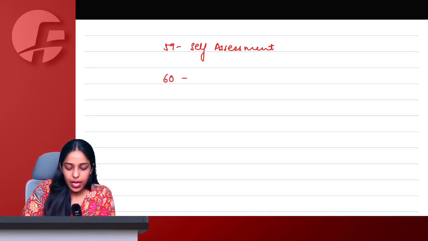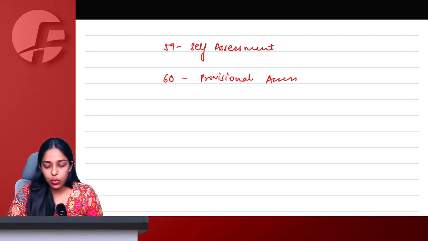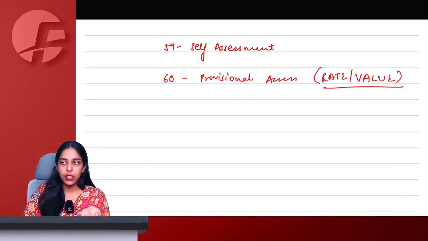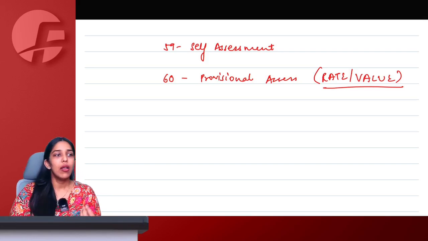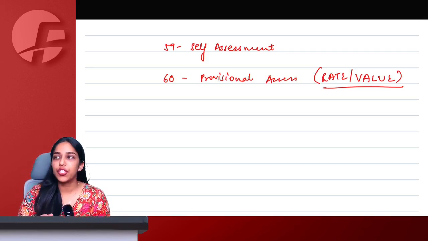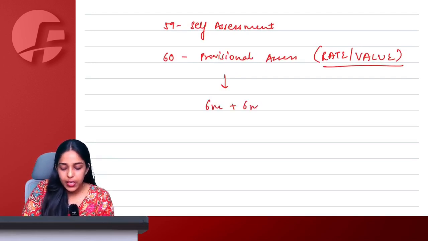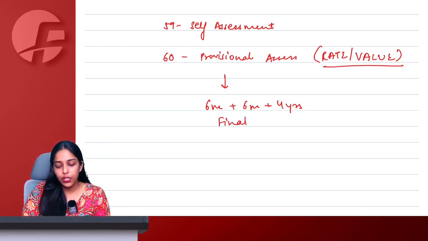Section 60 is provisional assessment. Provisional assessment says that if I am unable to determine rate or value, only these two things, I can apply to the officer and ask for provisional assessment. The proper officer will give me an order. If he wants to ask me for some other things, some document, he will ask, and ultimately a provisional assessment order will be issued. From there, 6 months plus 6 months plus 4 years is the time limit within which the final assessment order should be issued.